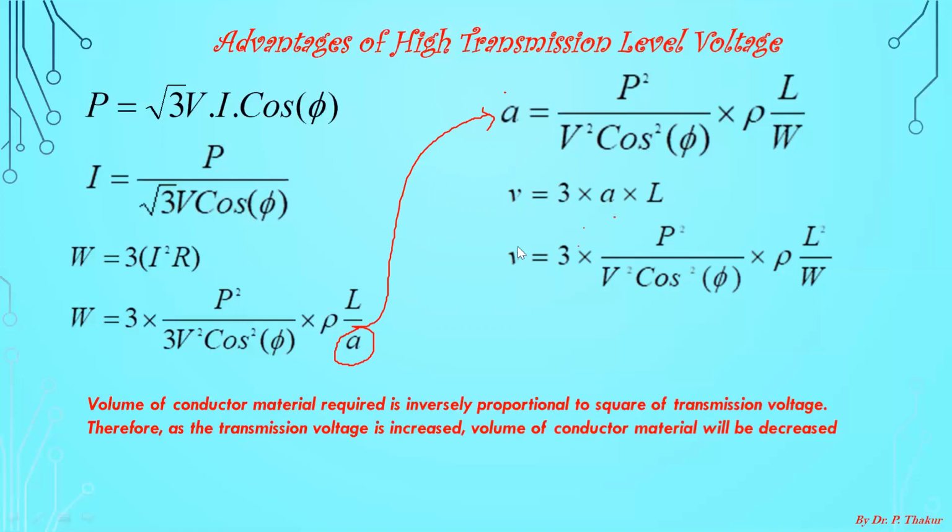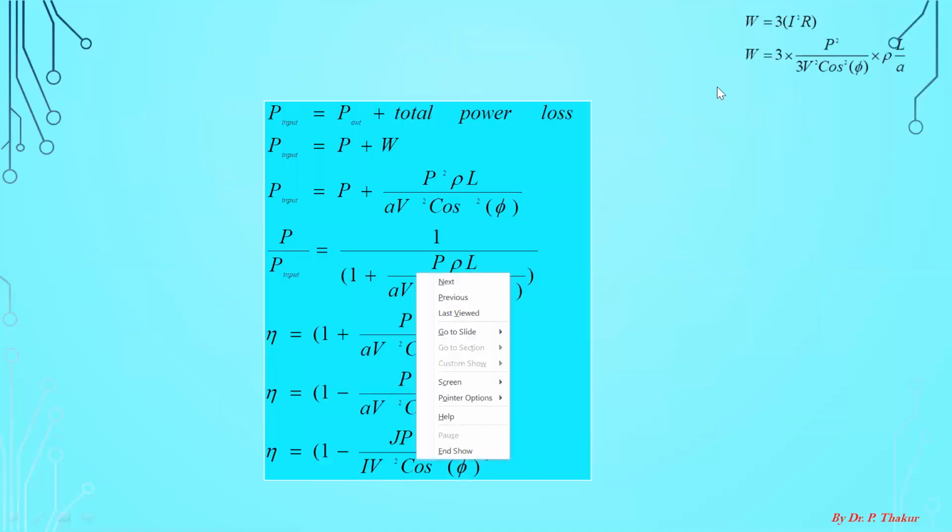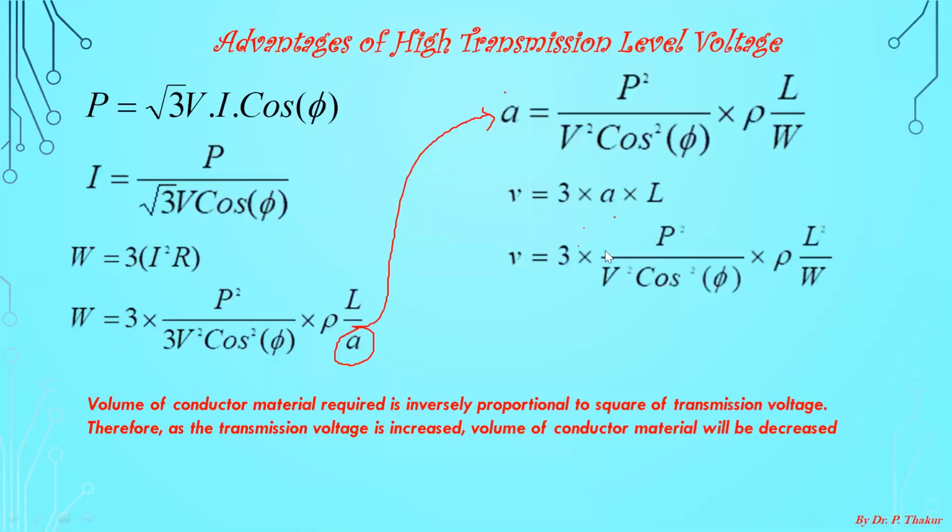Now from this expression, you can see that the volume of the conductor material required is inversely proportional to the square of the transmission level voltage.